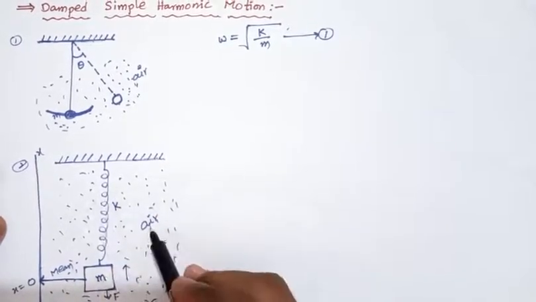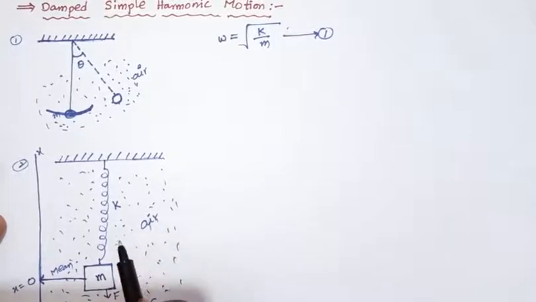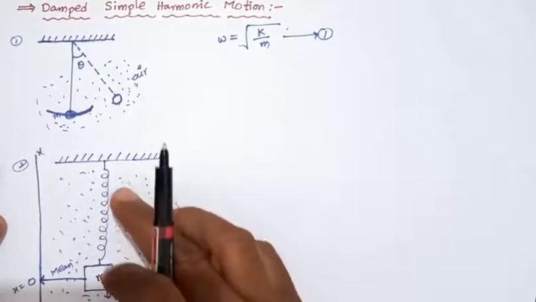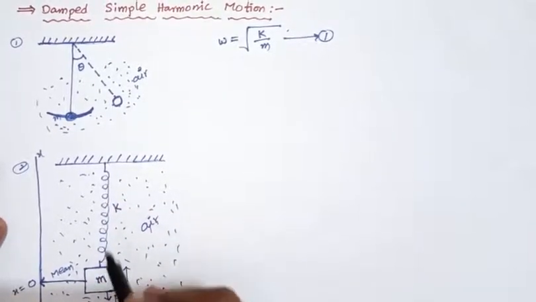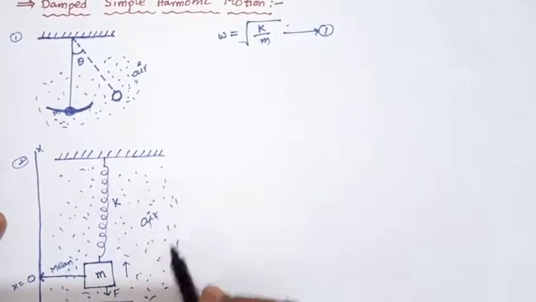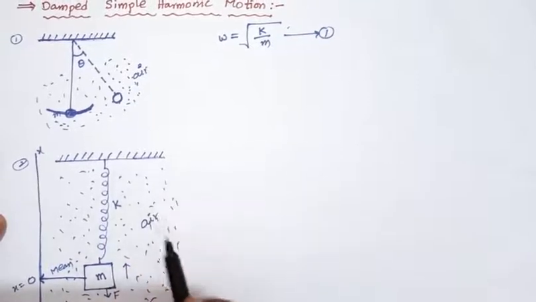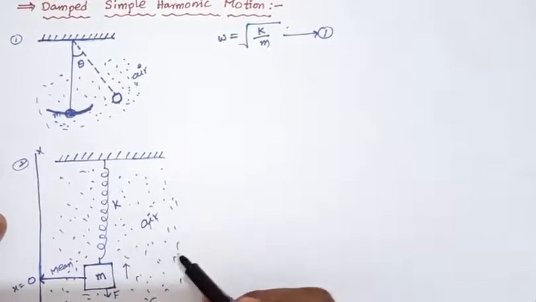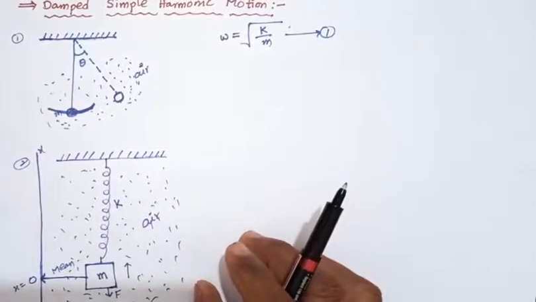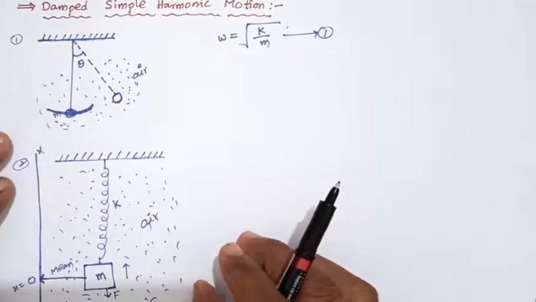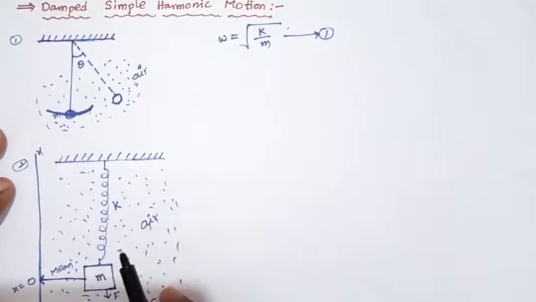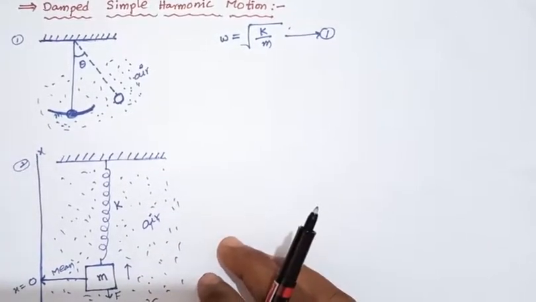The damping force or frictional force opposes the motion of the spring, so the motion of the spring decreases. These oscillations decrease, so the energy decreases. The loss of energy is transformed to heat energy. The damping force is nothing but the force that opposes the simple harmonic motion. This type of force is called the damping force.